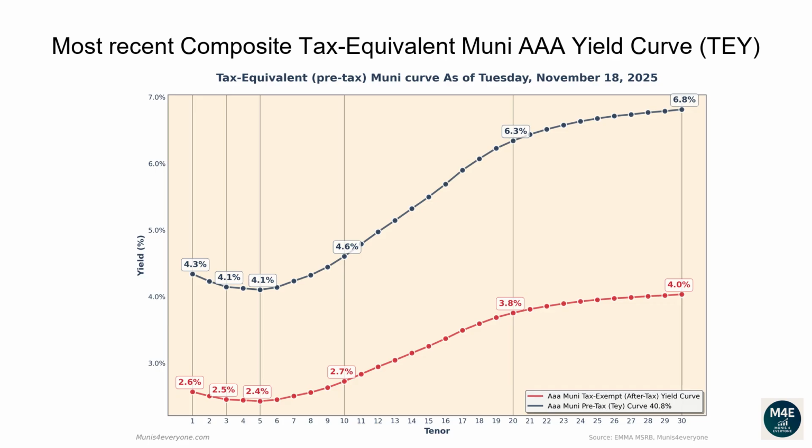The one-year tax-exempt yield is 2.57%, corresponding to a 4.34% tax-equivalent yield for investors in the top tax bracket. The two-year tax-equivalent yield is 4.23%. The 5-year tax-equivalent yield is 4.1%. The 10-year tax-equivalent yield is 4.61%. The 20-year tax-equivalent yield is 6.34%. The 30-year tax-equivalent yield is 6.81%.